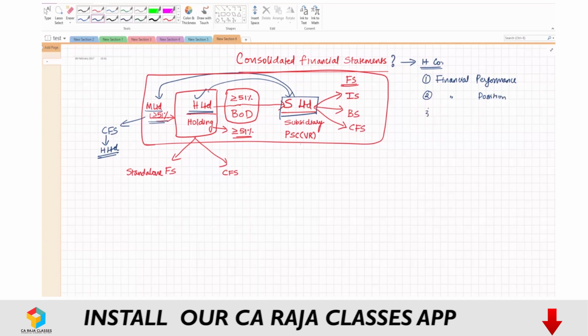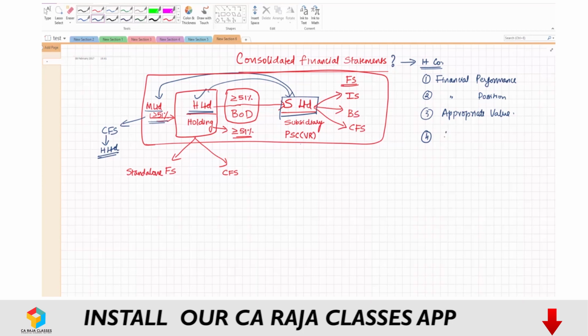And number three, it would help the holding company to ascertain the appropriate value of the share. Ascertaining the appropriate value of the share of the holding company is another reason why consolidated financial statements should be prepared. And number four, this would help the holding company to ascertain whether an excessive or otherwise price has been paid for acquiring the shares of the company.